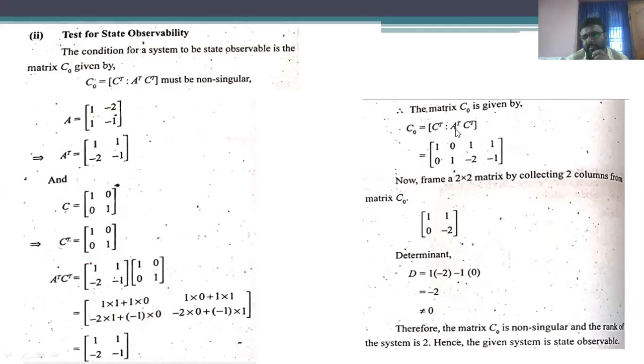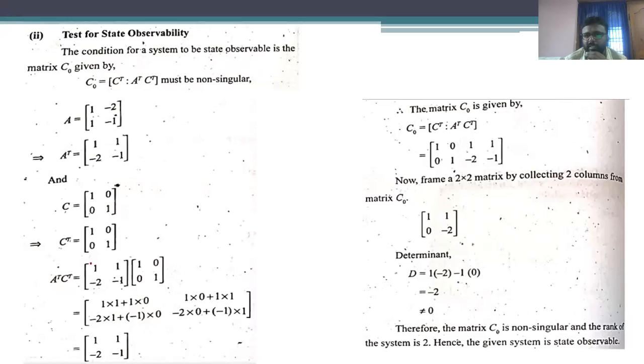The size of the matrix is 2 by 4. So in a similar fashion to controllability, we have to frame another matrix of size 2 by 2, with the consideration of the first column and third column, or the second column and fourth column.